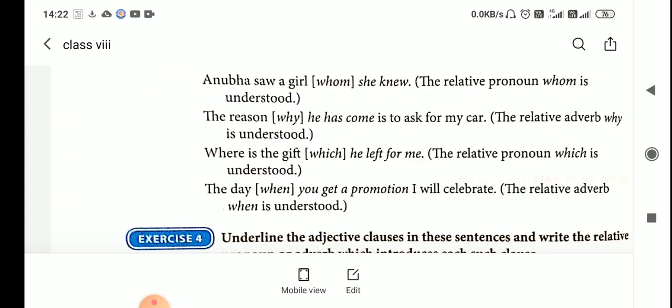Second, the reason, that is why, he has come to ask for my car. The relative adverb why is understood, that is why he put it in brackets. The reason he has come to ask for my car. Here why should be used, but it is not used. But we understand that there is a why there.